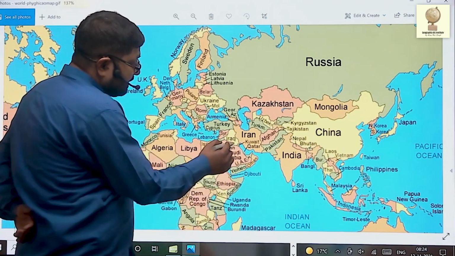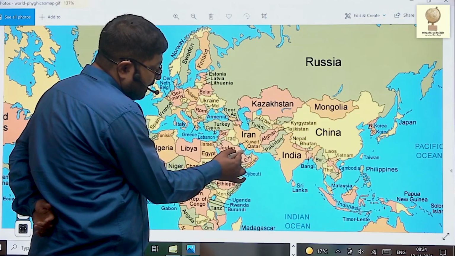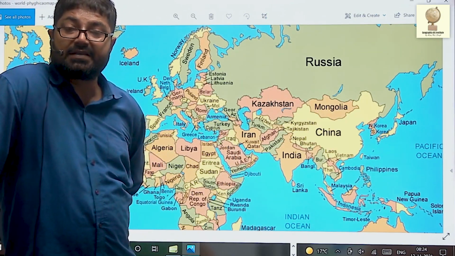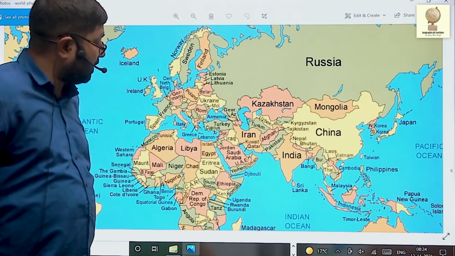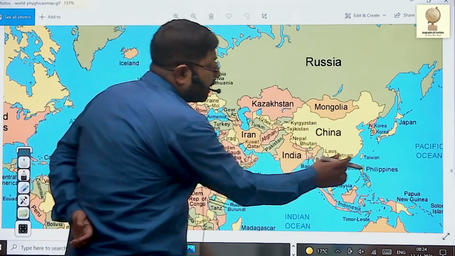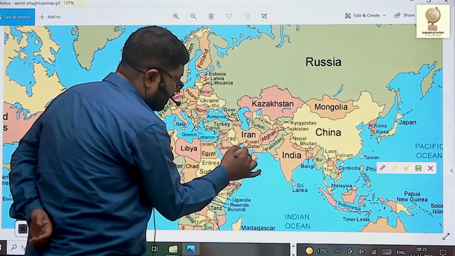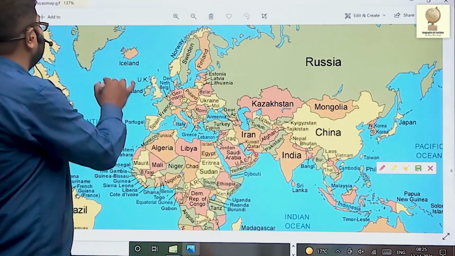These countries surround Persian Gulf, and Persian Gulf is connected to Gulf of Oman. This is Gulf of Oman. This is Persian Gulf. This narrow strait that connects them is known as Straits of Hormuz.